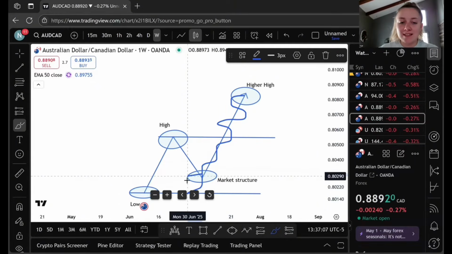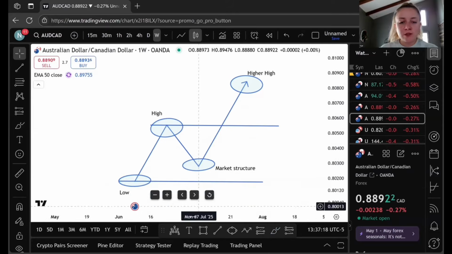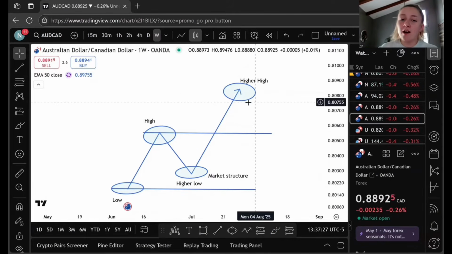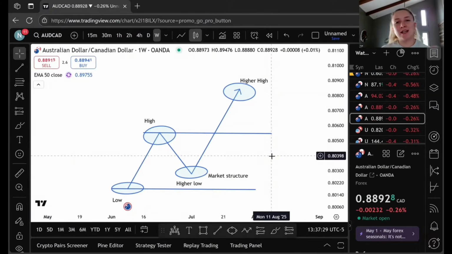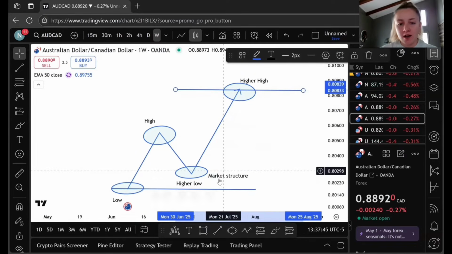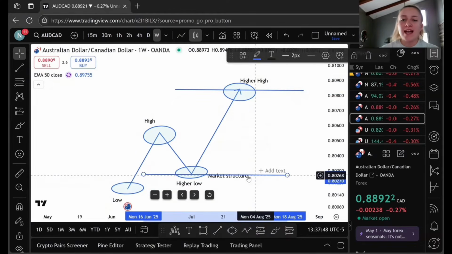In this instance, it is this point right here. All we do is label this as our higher low, and now we have a higher high and a higher low. We know that the market is bullish. As simple as that sounds, that's it. Of course, this is just a super simple example. All we would then do is continue to move our lines to our higher high, then our higher low, and continue to see what the market does. Let's look at another example.